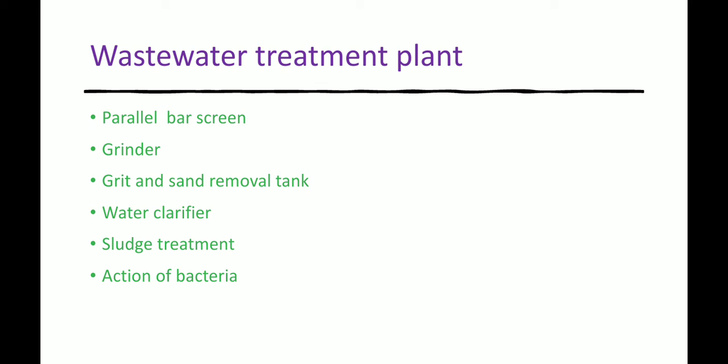First step is wastewater is passed through parallel bar screens. Parallel bar screens are the screens which are large. So this removes large objects like rags, sticks, cans, plastic packets from the wastewater. Then the wastewater is passed through a grinder where the solid waste is reduced in size so that it doesn't clog the plant. Next one is the grit and sand removal tank. So wastewater is then allowed to enter the grit and sand removal tank. Here the speed of wastewater is reduced so that the grit and sand gets deposited at the bottom of the tank.